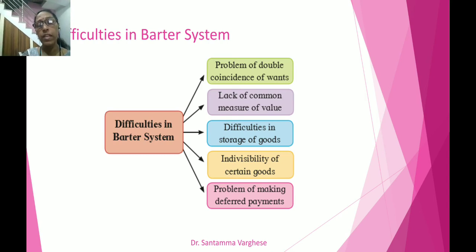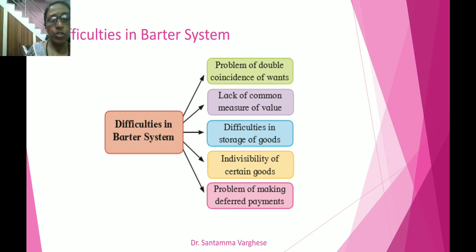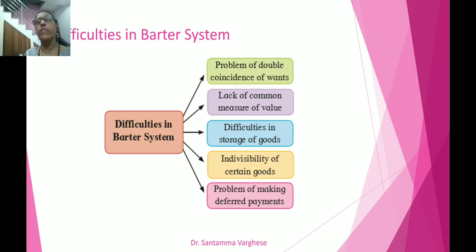So it is difficult in the barter system. While exchanging goods for goods, there was no standard unit of account to determine the value of the commodity. For example, it was difficult to compare 2 liters of milk with 2 kilos of rice. So that was the difficulty.